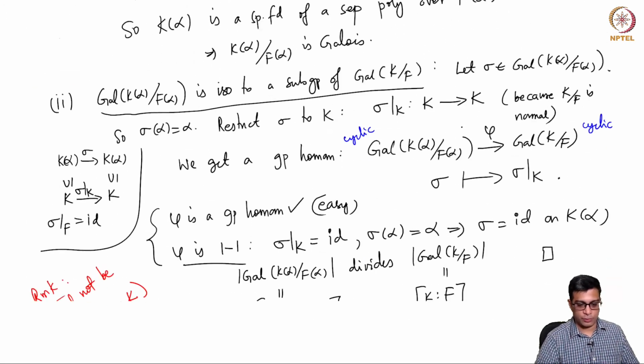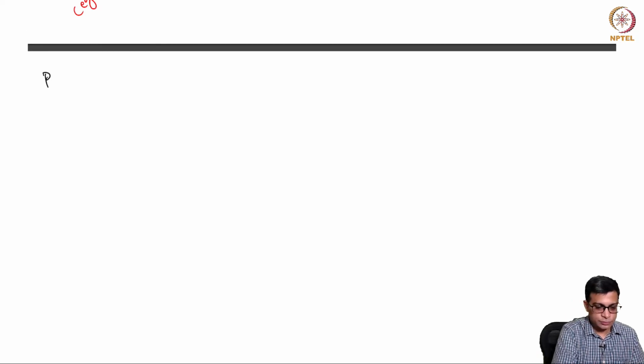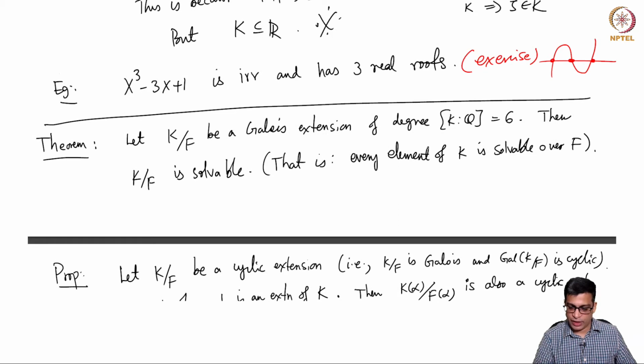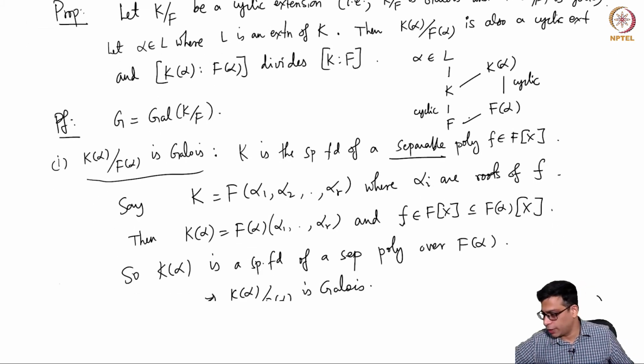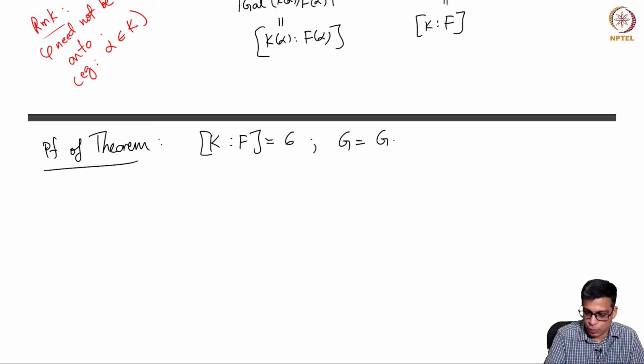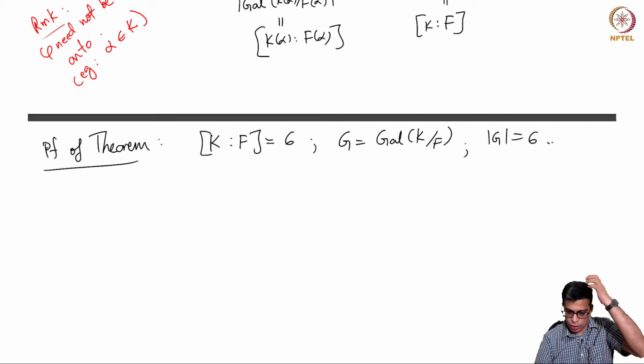Now we will come back to the theorem that I started with. Proof of the theorem that I stated at the beginning of this class. If you have a Galois extension K over F of degree 6, I want to show that it is solvable. So what do I do? K over F is a degree 6 extension. Let us take the Galois group to be G, and because the given extension is Galois, the order of G is 6.